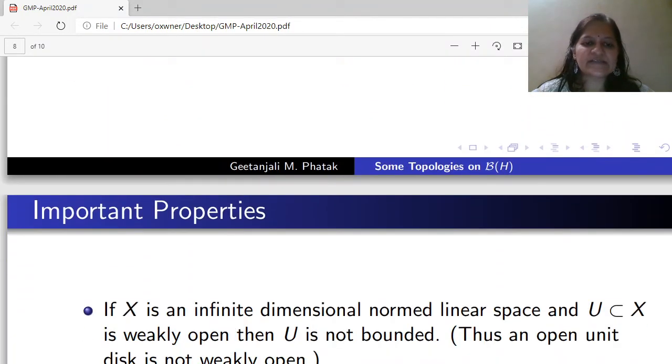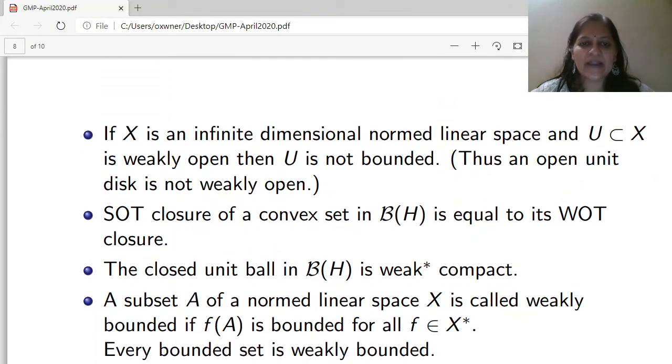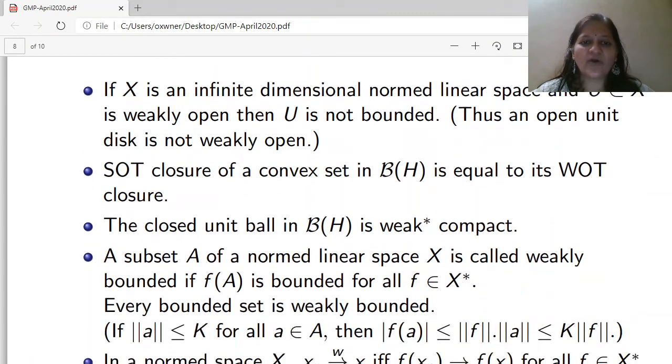Now let us discuss some important properties of these topologies, and thus we can check that all the three topologies are different. If X is an infinite dimensional normed linear space and U is a subset of X, and U is weakly open, then U is not bounded. So any weakly open set is not bounded. Thus we get an open unit disk is not weakly open.